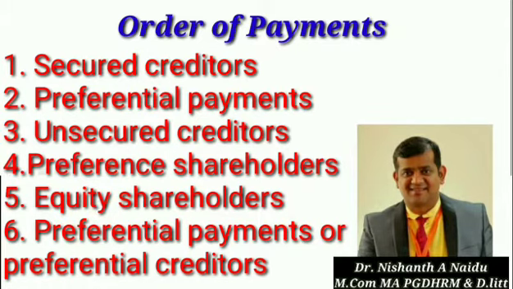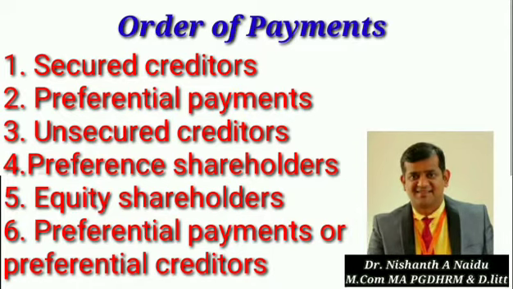While settling the debts, we have to follow a specific order. That means who will be paid first, who will be paid second, third, fourth, fifth. That is what we call the order of payments.